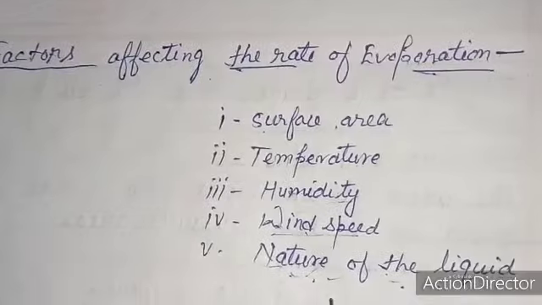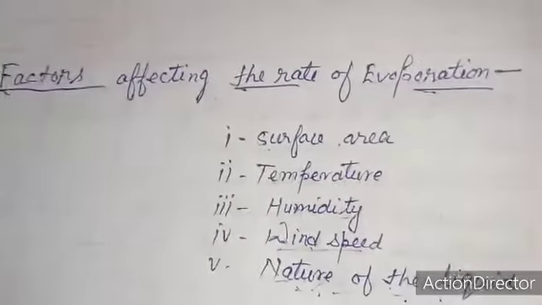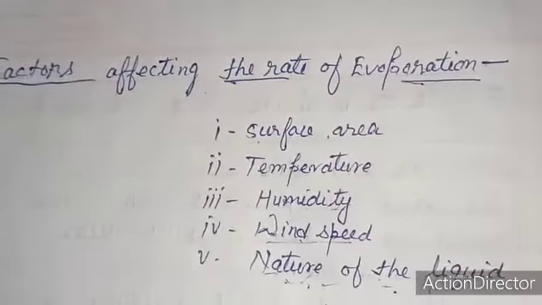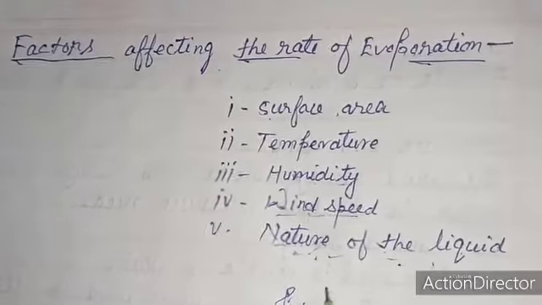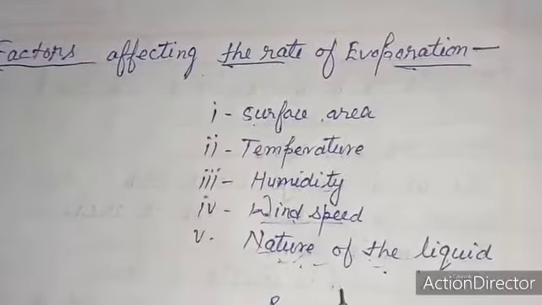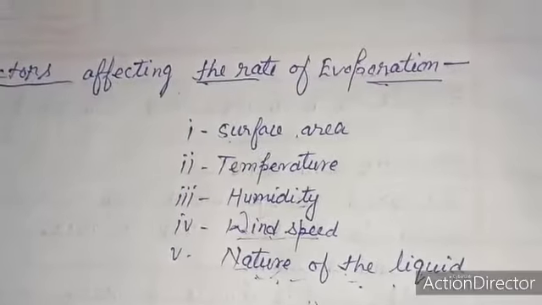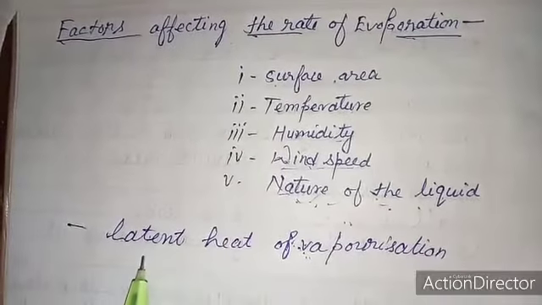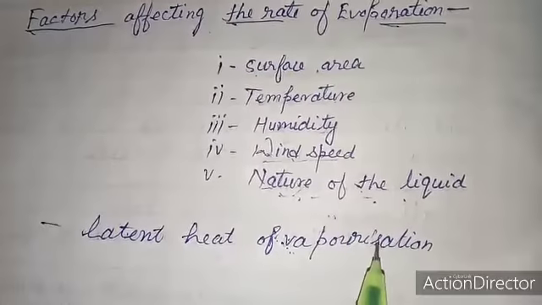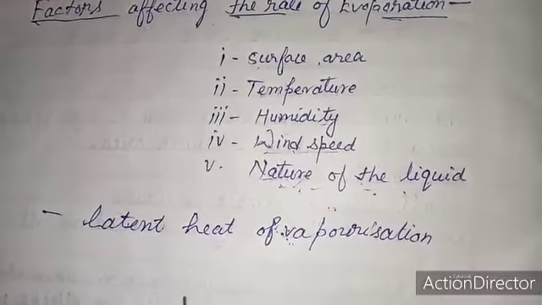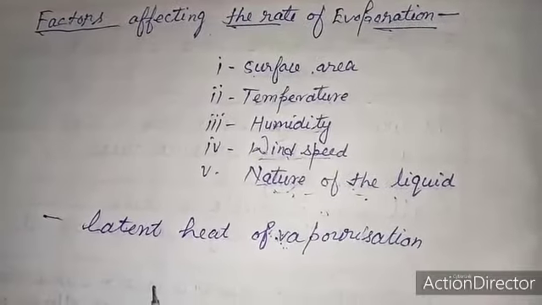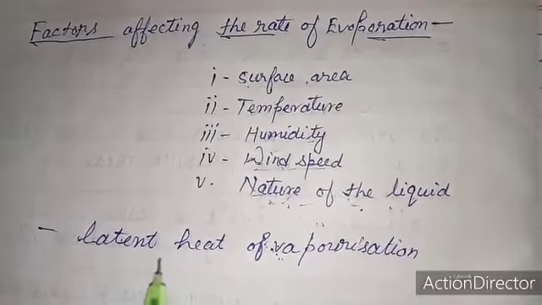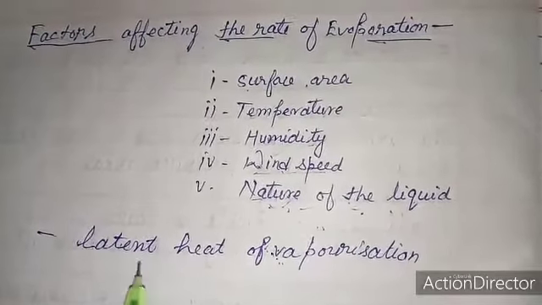These volatile liquids have small latent heats of vaporization. So let us see what is latent heat of vaporization. A new word: volatile substances have very small latent heats of vaporization. What is latent heat of vaporization?